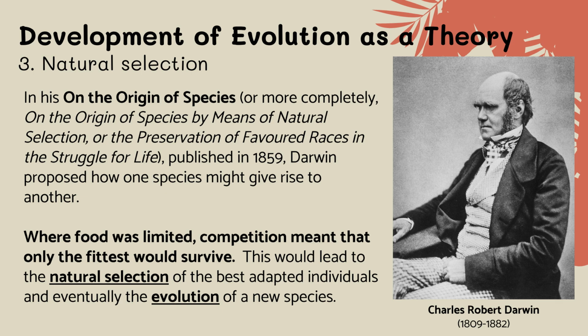Darwin explained natural selection in On the Origin of Species. He proposed that when resources like food are limited, individuals must compete to survive. Those with traits better suited to the environment are more likely to survive and reproduce. Over time, this leads to natural selection, where favorable traits become more common. Eventually, these accumulated changes can result in the evolution of new species.